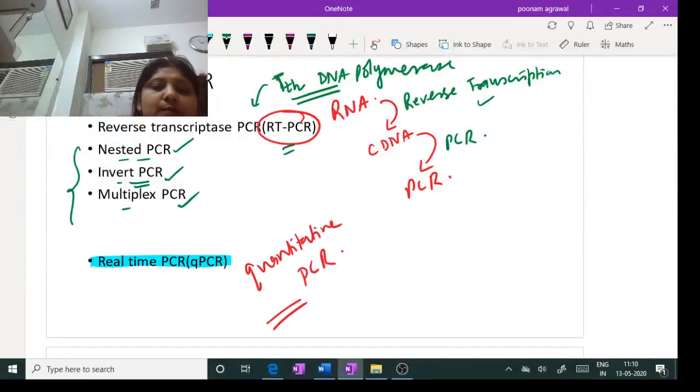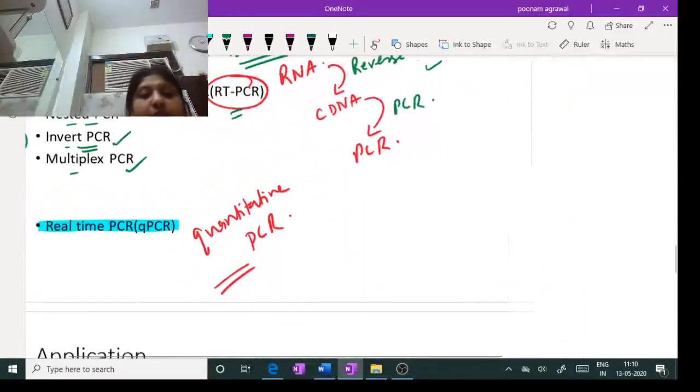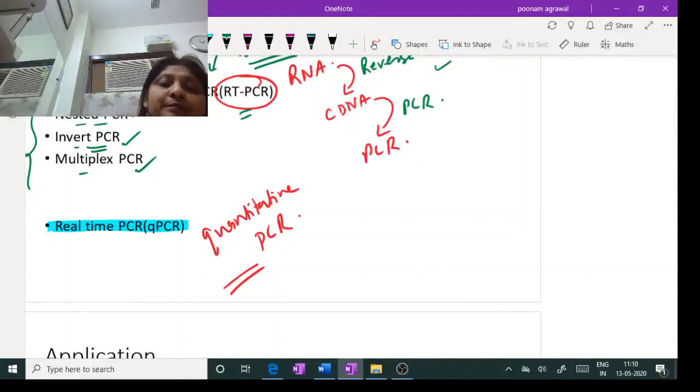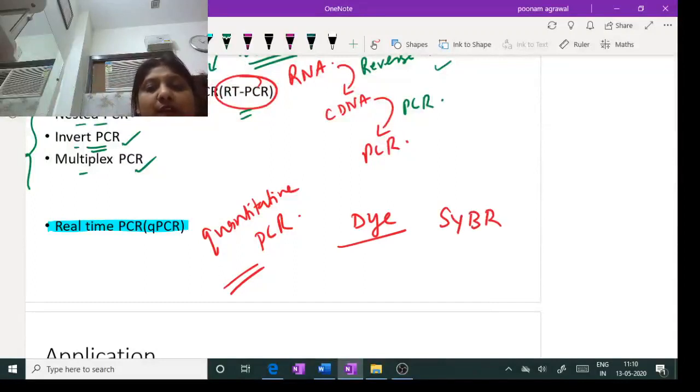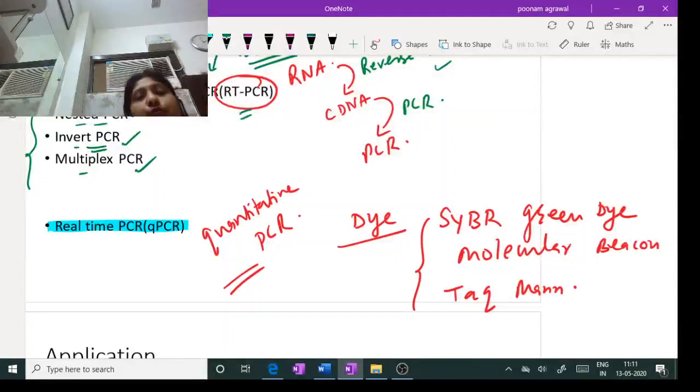In this PCR, a similar technique is applied as in conventional PCR or reverse transcriptase PCR. But here a real-time dye is used, which is a fluorescent dye. You should know the names of the dyes: SYBR Green dye, molecular beacon dye, TaqMan dye. These are fluorescent dyes which intercalate between the newly synthesized double-stranded DNA, and they start fluorescing. So that fluorescence detects the quantity of the amplified product.